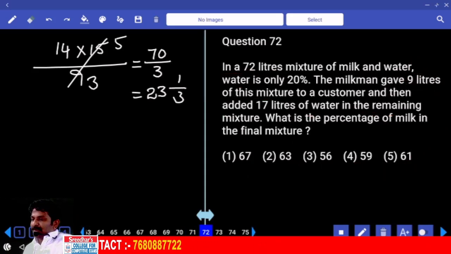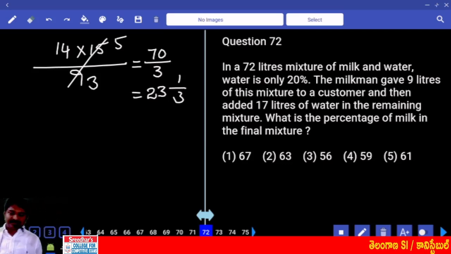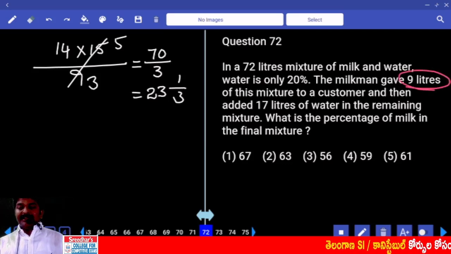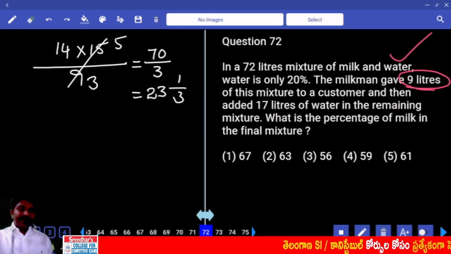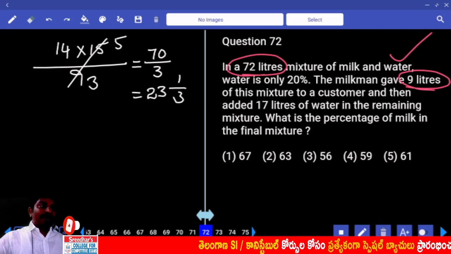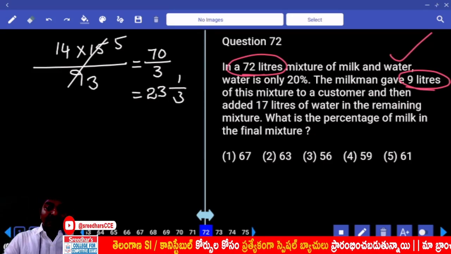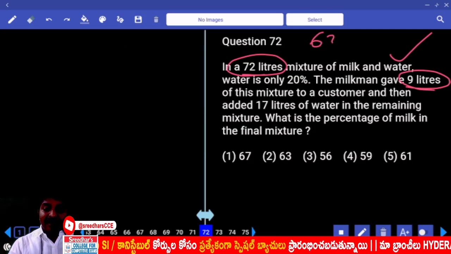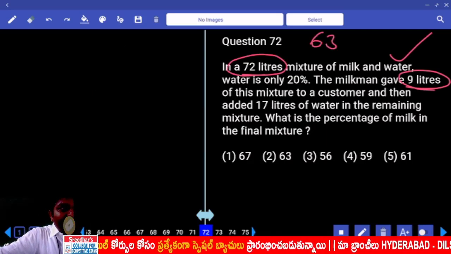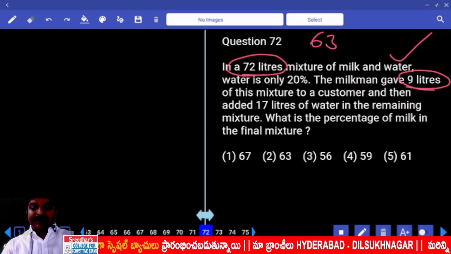In 72 liters of a mixture of milk and water, water is only 20%. The milkman gave 9 liters of this mixture to a customer. Now even in those 9 liters, water must be 20%. Total how many liters do we have? If 9 liters is taken out, how many liters do we have now? Out of these 63 also, water is 20%. Then milk will be, what is 10% of this number?